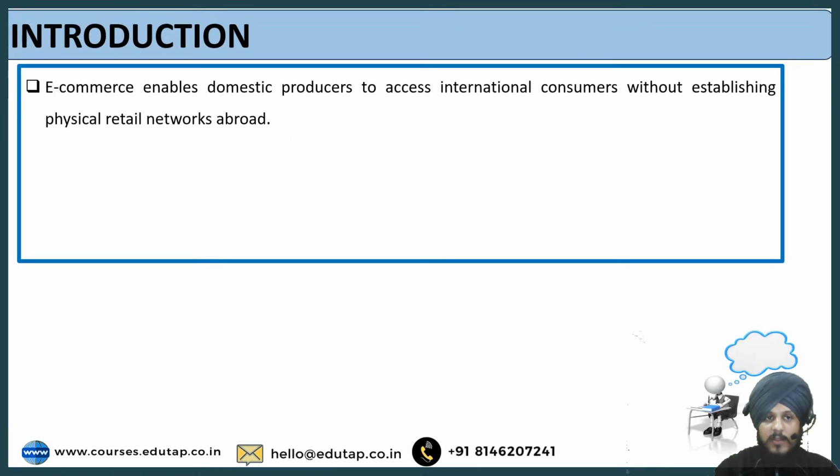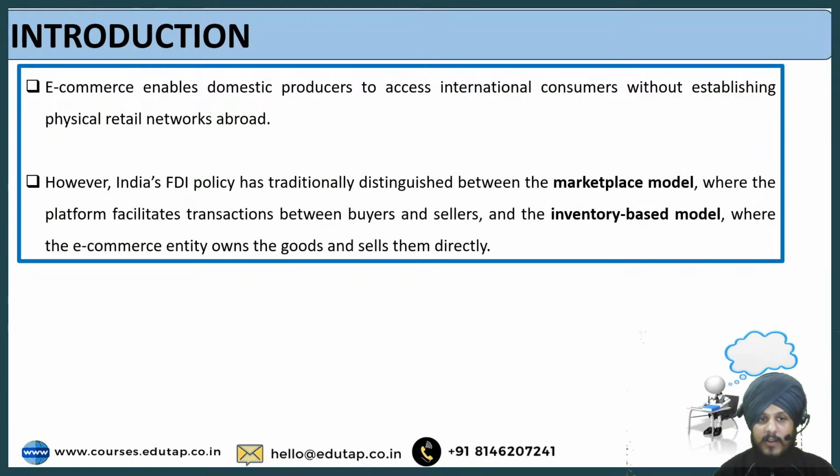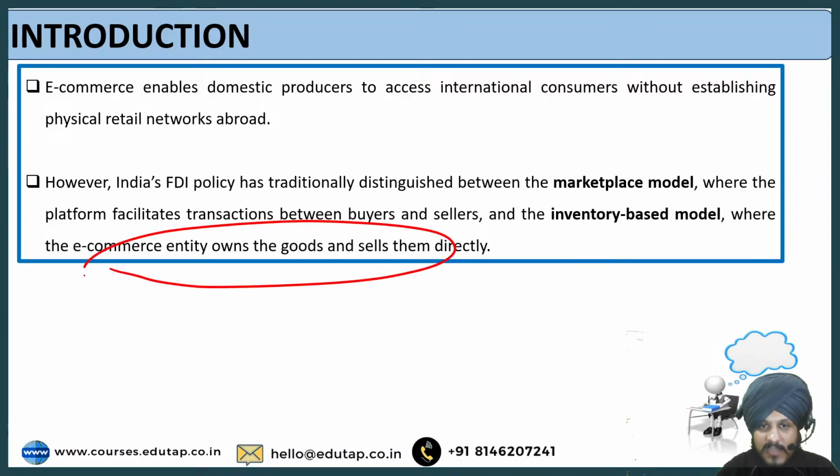So this is going to be the introduction to our answer: e-commerce enables domestic producers to access international consumers without establishing physical retail networks abroad. However, India's FDI policy has traditionally distinguished between the marketplace model, where the platform facilitates transactions between buyers and sellers, and the inventory-based model, where the e-commerce entity owns the goods and sells them directly. Right? So such a small introduction you can give.